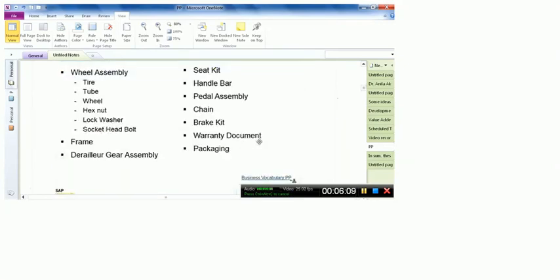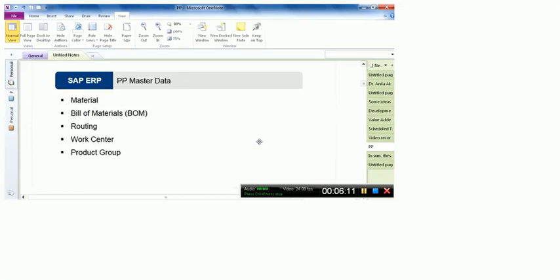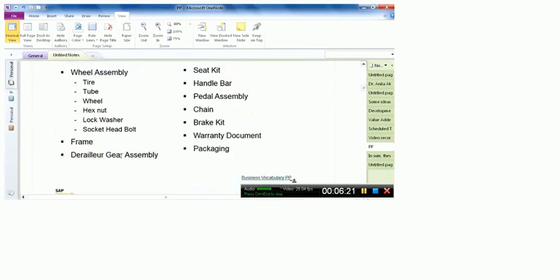And then coming on to the next master level, after the material is the bill of material, the second master level. Third is the routing, fourth is the work center, and fifth is the product group. So coming on to the bill of material master data, I will cover it in the next slide. So keep watching the next slide.